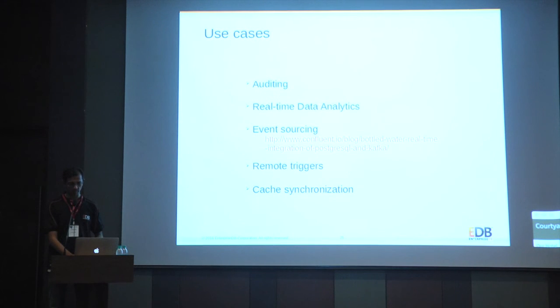A lot of consumers can do whatever they want to do. So we can have remote triggers kind of thing. Somebody is writing a table, and by reading the values, we can do the insert into some other table by this plugin also. Then cache synchronization, whatever data we want to cache into something else.